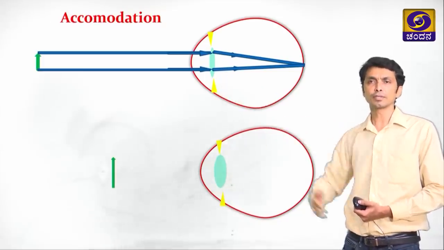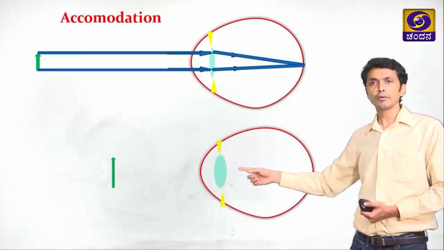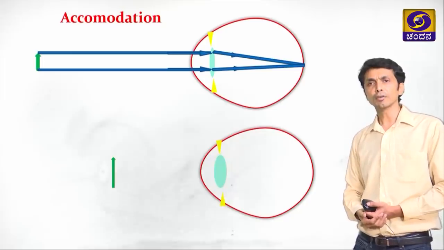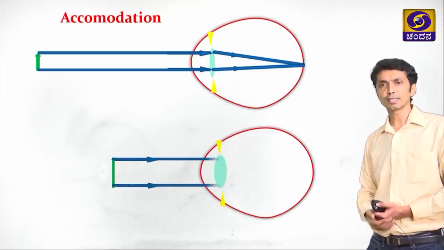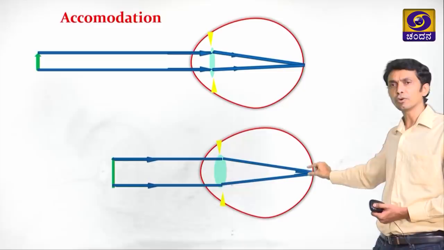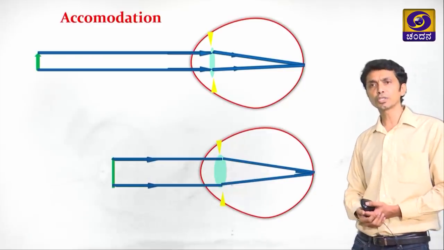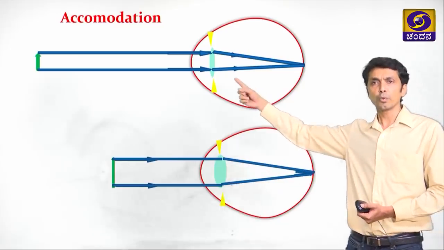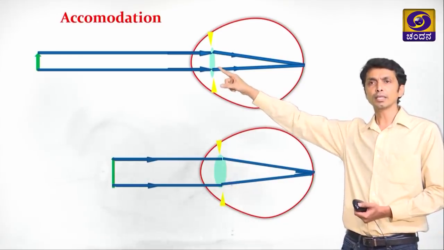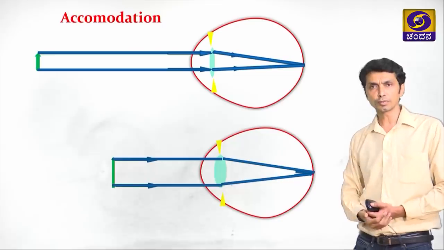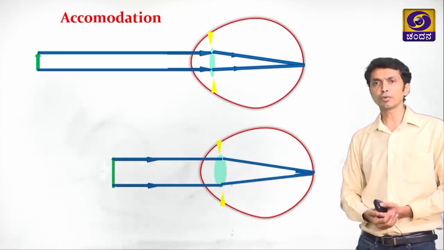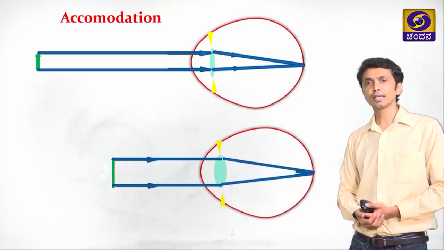Now when the object is near, the curvature is high, the focal length is less, and it forms the image on the retina in this way. But when the object is away, the focal length of the lens is more. When the object is near, the focal length of the lens is less.